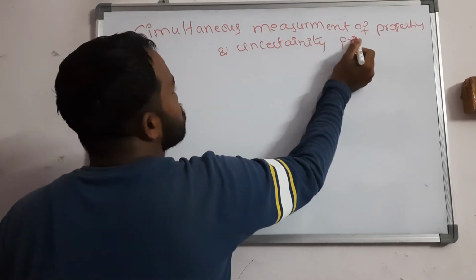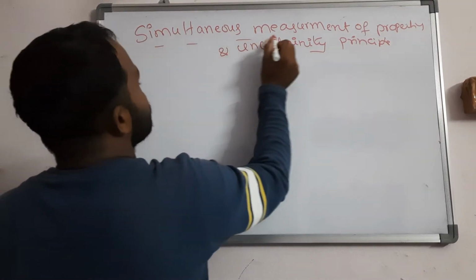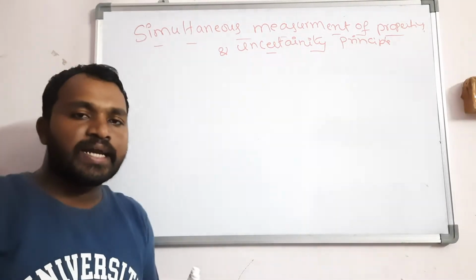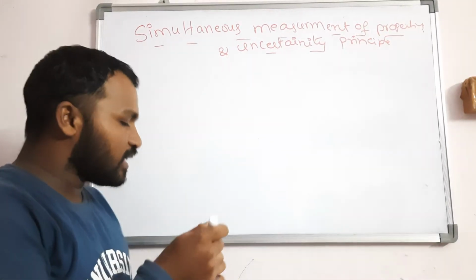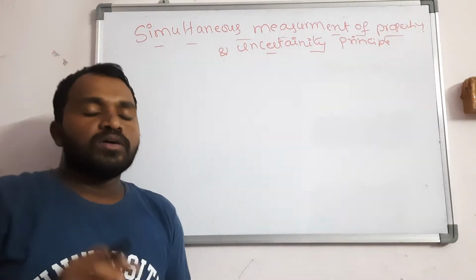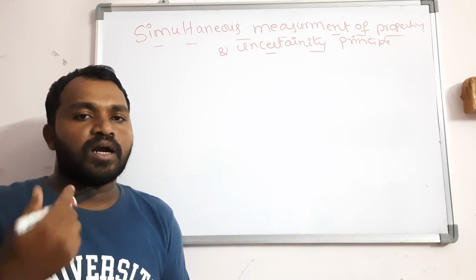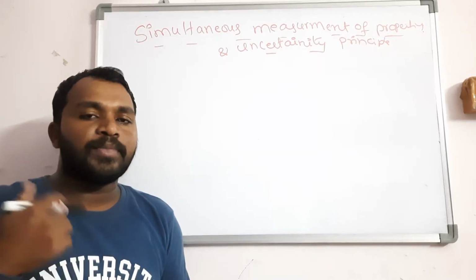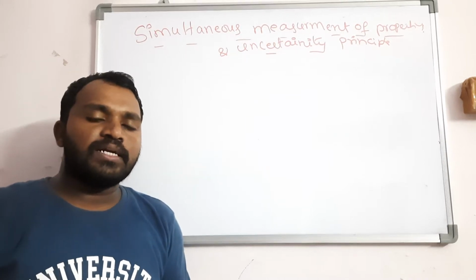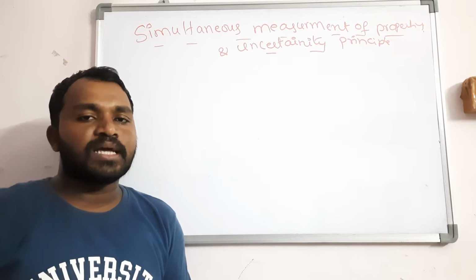Right? So what is meant by uncertainty principle? Both position and momentum cannot be determined simultaneously, right? So that is the statement of the uncertainty principle. Generally, you should write whether two operators are simultaneously measured or not. So we have to check whether they commute or not. If they commute, they are determined simultaneously. If they do not commute, they are not determined simultaneously.